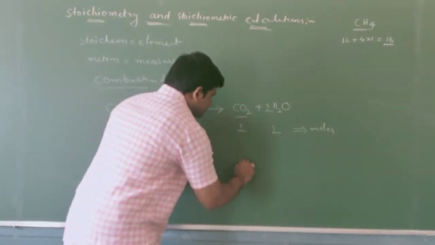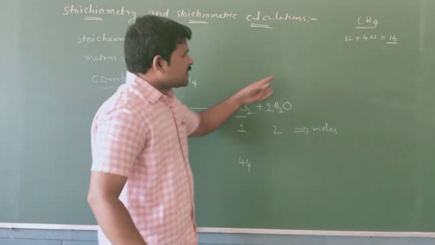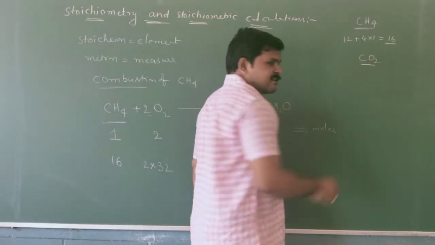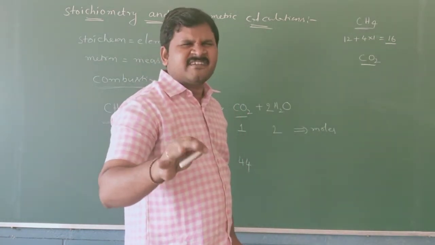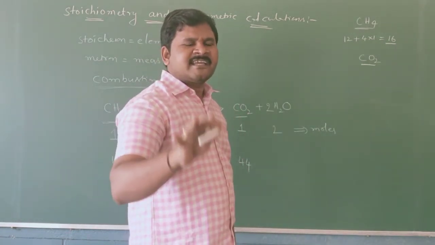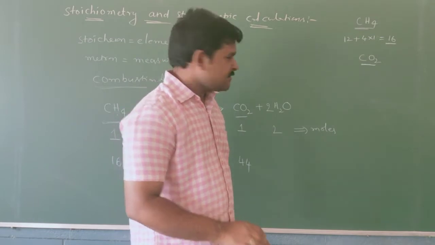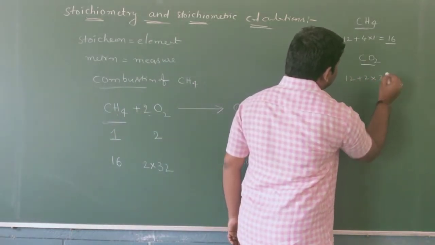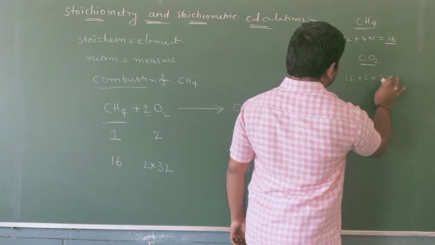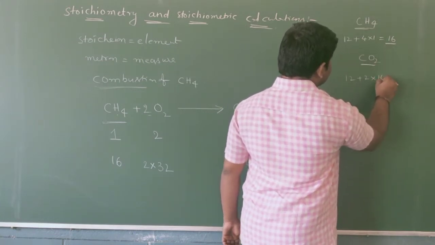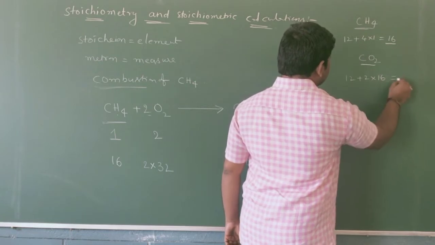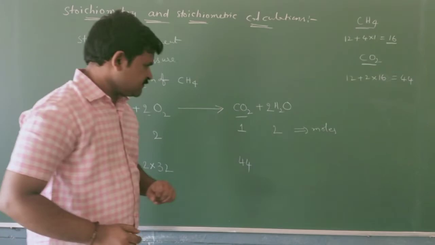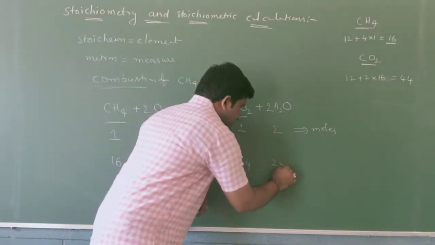CO2 molecular weight is 44. We calculate it like this: 12 plus 2 into 16, 16 being the oxygen atomic weight. So 12 plus 32 means 44. So 44 grams of CO2. That is why calculation of molecular weights is very important in chemistry calculations.